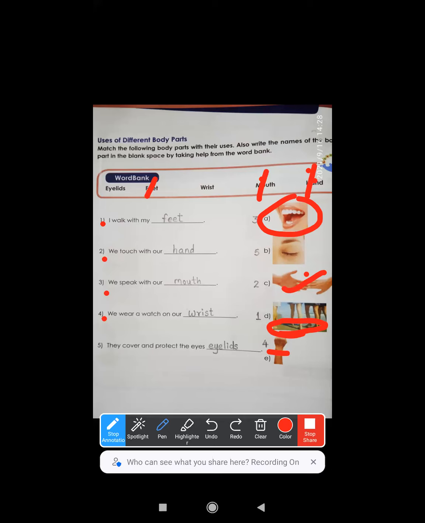Okay. Fifth one, I'm here. They cover and protect the eyes. Now, what covers and protects the eyes? What is this? You can see this closed eyes picture. Yeah. So they are called as eyelids. What they are called as? Eyelids. Spelling is EYE. You have to write the spelling of eye and then lids, L-I-D-S, lids. Okay. Understood, dear kids? You can see this part is called as eyelid. Okay.